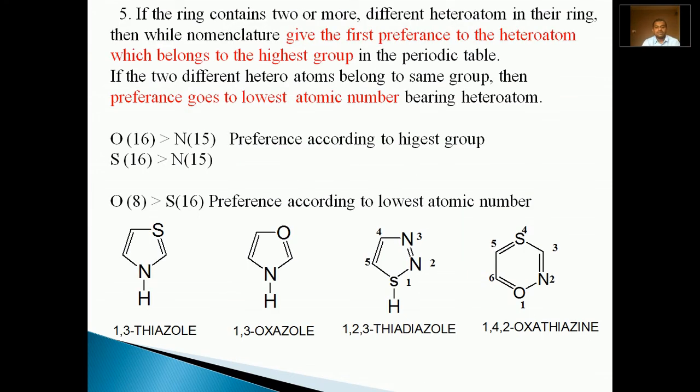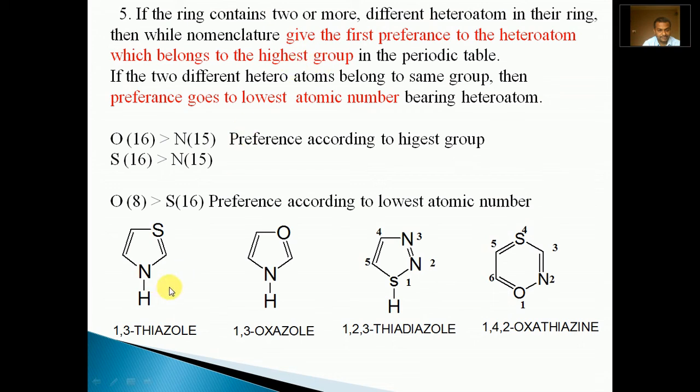What if the heteroatoms differ? If more than two heteroatoms or two different heteroatoms are present, whom should be given the preference? According to this rule, when the ring contains two or more different heteroatoms, then during nomenclature, give the preference to the heteroatom which belongs to the highest group in the periodic table.